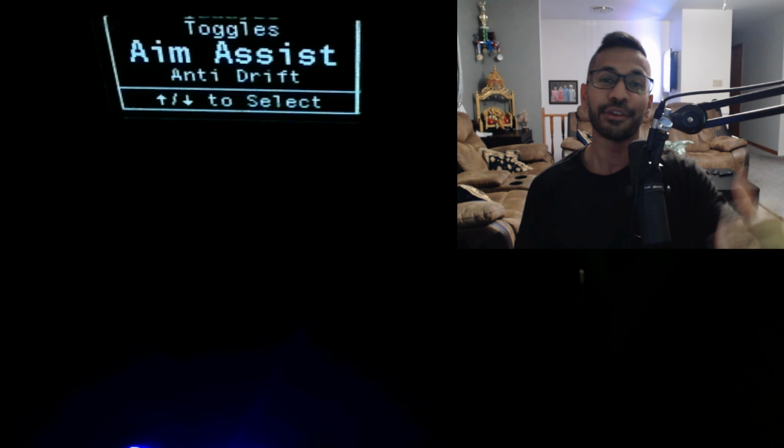Again, it's going to be a lot of values and a lot of adjusting, but that is a more advanced setup for the Pandaaim version 7.2, all right? So I hope you guys enjoyed. I know a lot of you guys were asking for a primary, secondary setup. Not everyone's going to like using this stuff. I personally don't, but I know a lot of you guys do, so I wanted to go ahead and show it. So I hope you enjoyed.